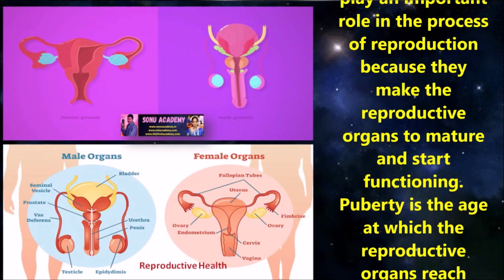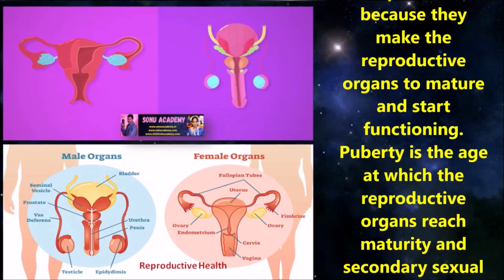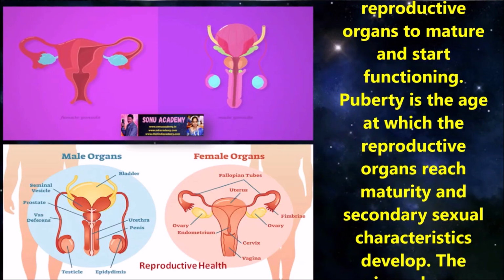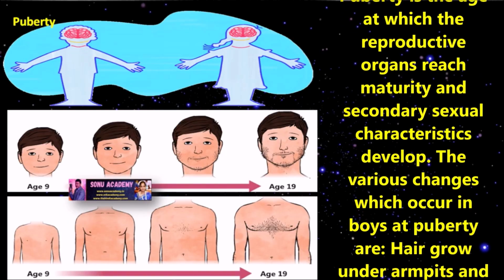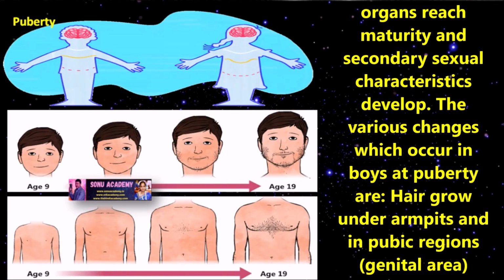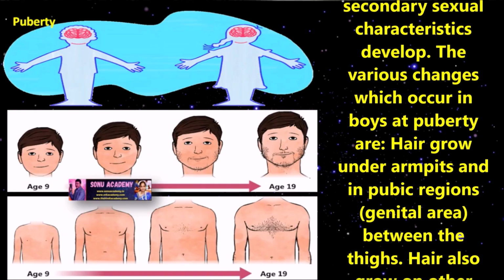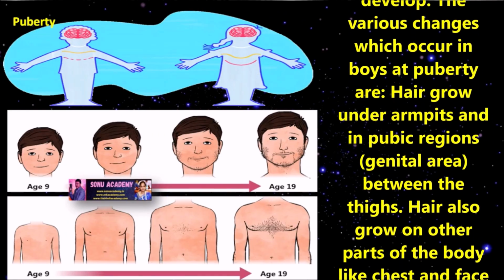Puberty is the age at which the reproductive organs reach maturity and secondary sexual characteristics develop. The various changes which occur in boys at puberty are hair growth under the armpits and in the pubic region, the genital area between the thighs.